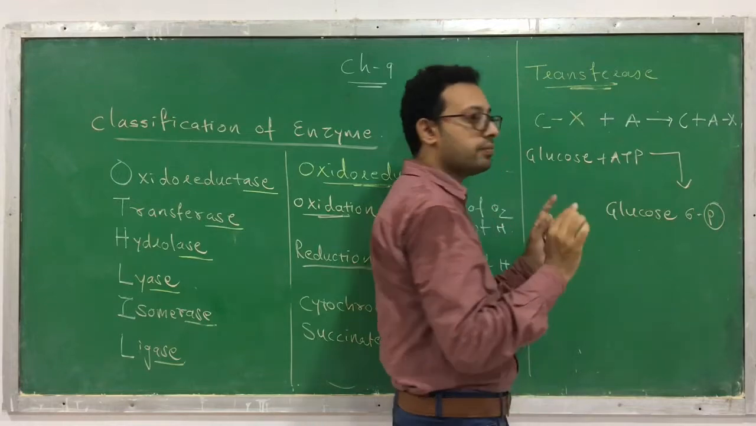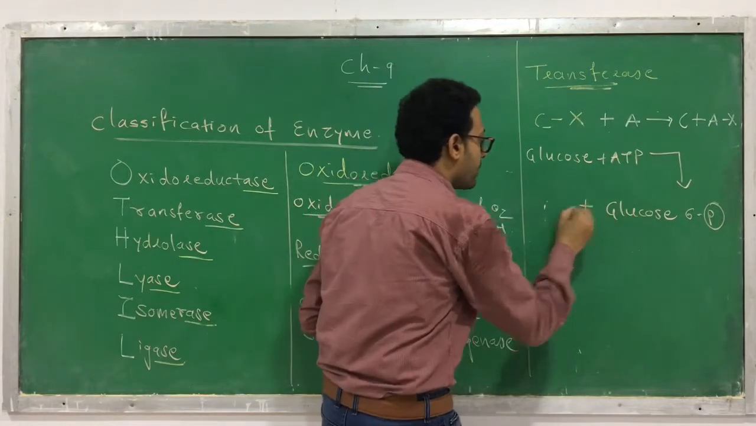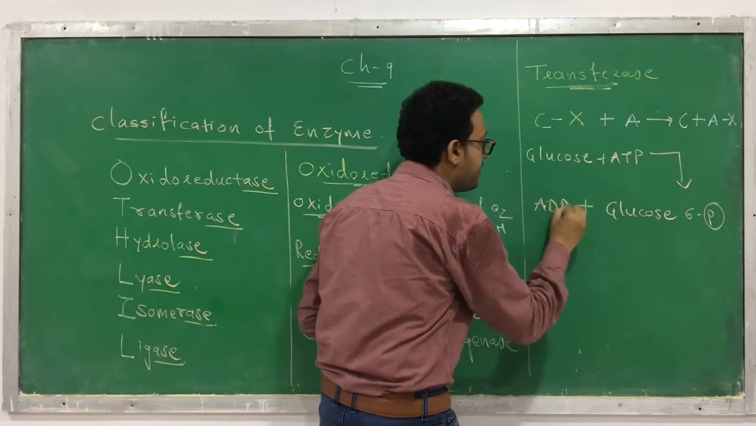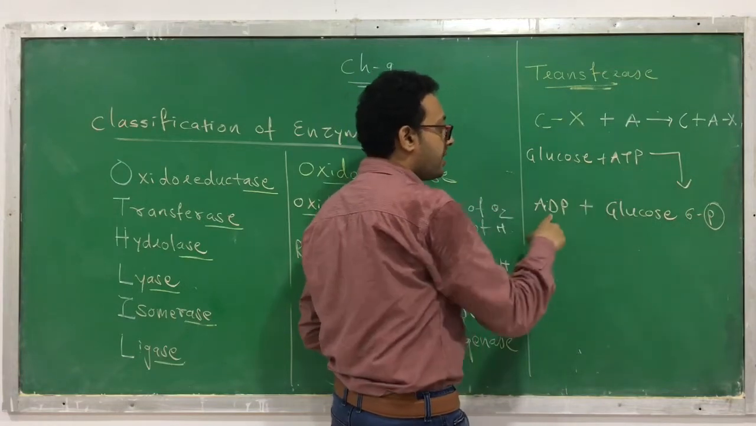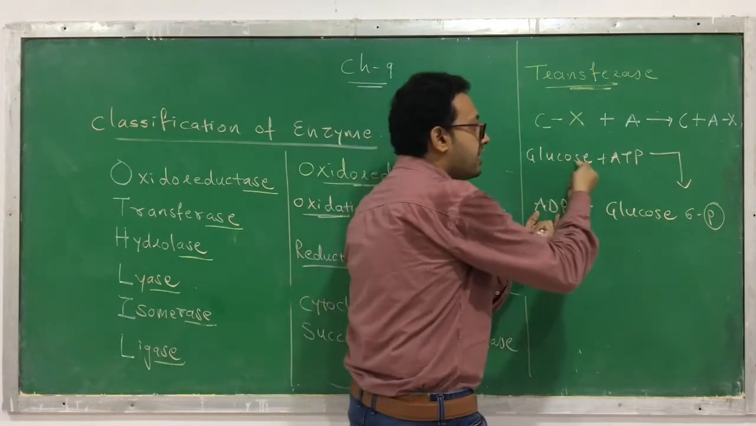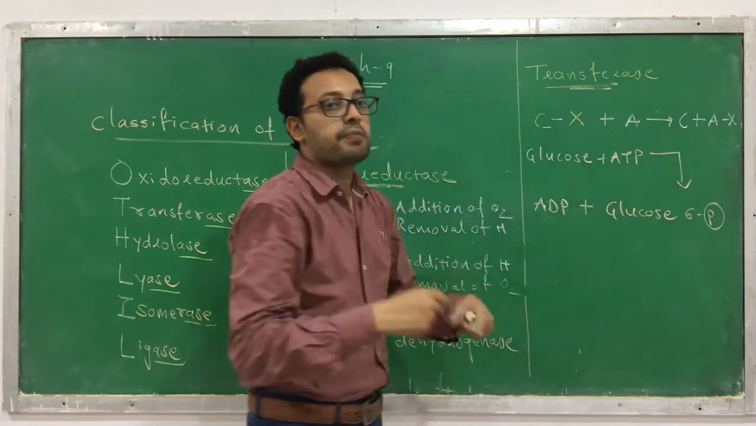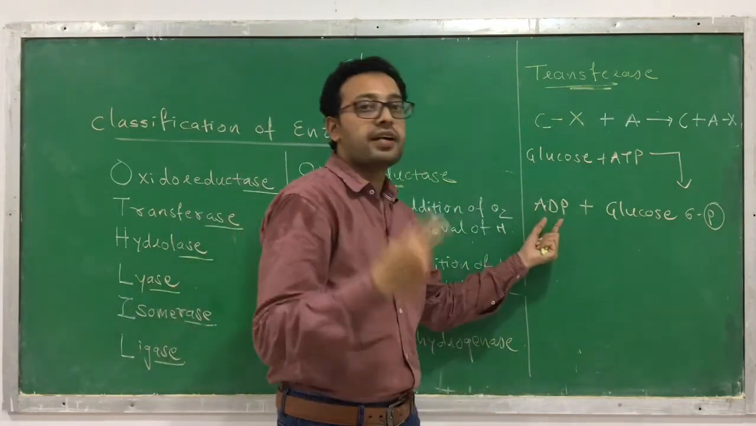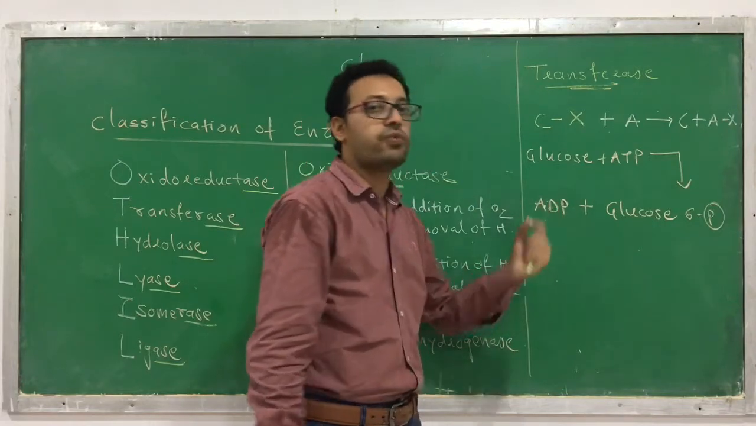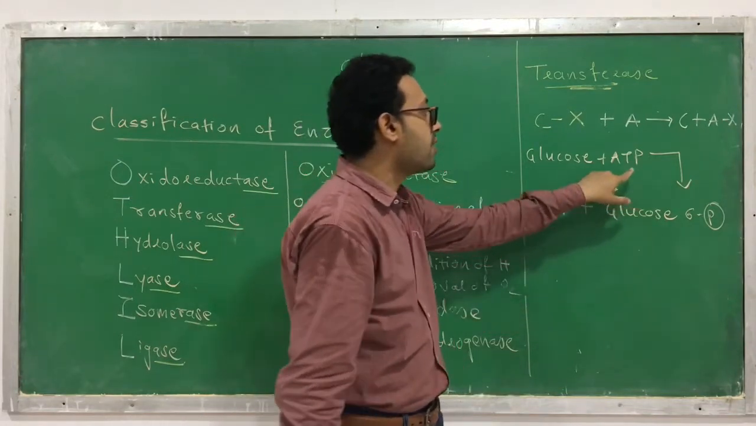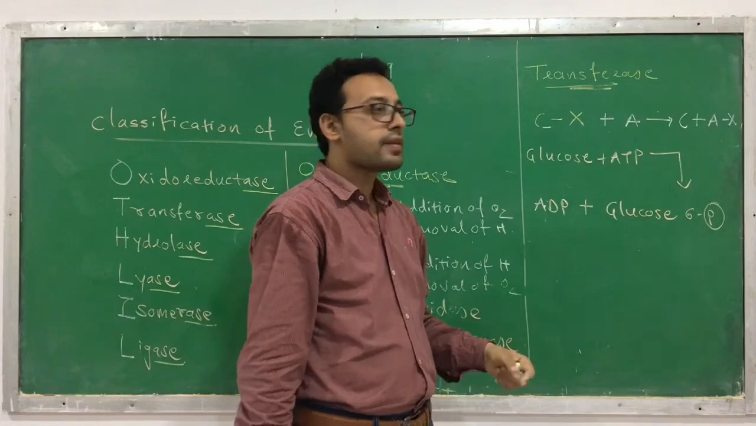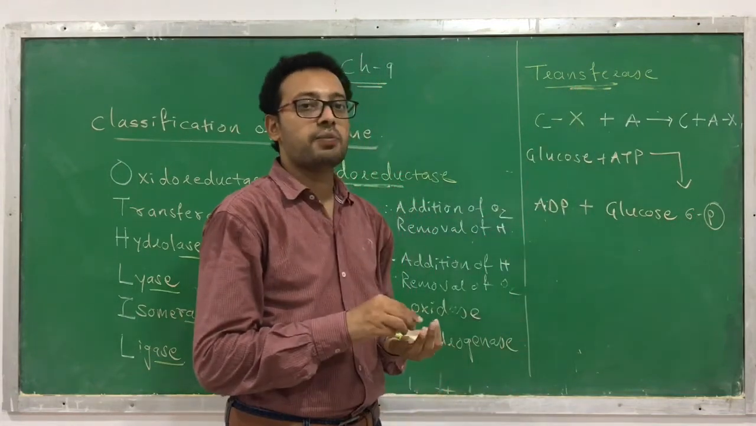Okay, this is a short form I am writing. Plus what it forms? It forms ADP. Instead of ATP, one phosphorus is donated to glucose, so the glucose becomes glucose 6-phosphate, and the ATP becomes ADP, adenosine diphosphate. Now it has just 2 phosphorus. So here the phosphorus is transferred from ATP to a glucose, and such kinds of reactions are catalyzed by